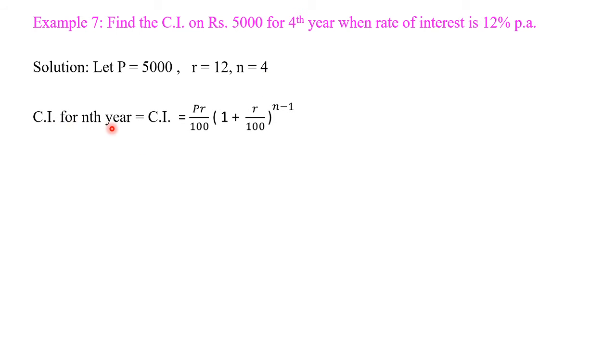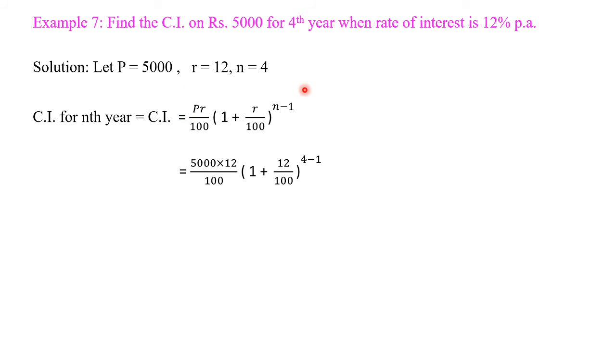The formula of compound interest for nth year is: compound interest is equal to PR divided by 100 in bracket 1 plus R divided by 100 bracket raised to N minus 1. For 4 years, we use the formula of amount A is equal to P in bracket 1 plus R divided by 100 bracket raised to N. But in this problem, we have to find compound interest for the 4th year. So we use this formula PR divided by 100 in bracket 1 plus R divided by 100 bracket raised to N minus 1.